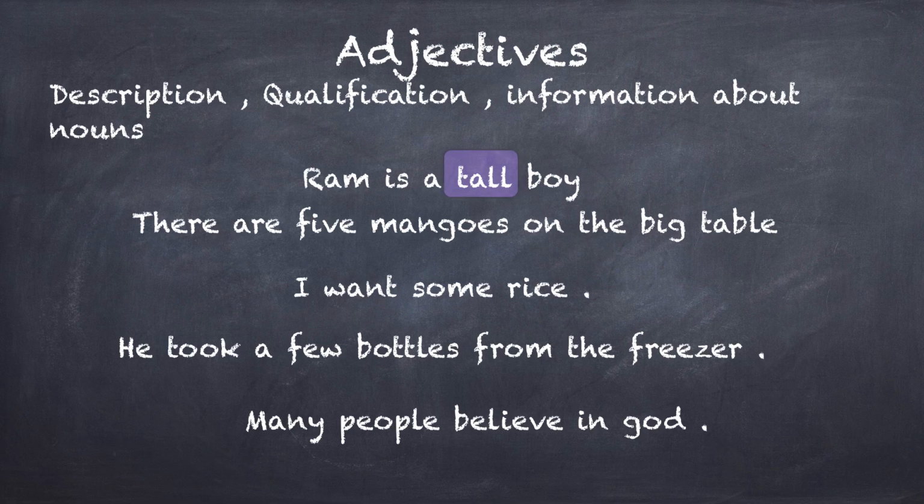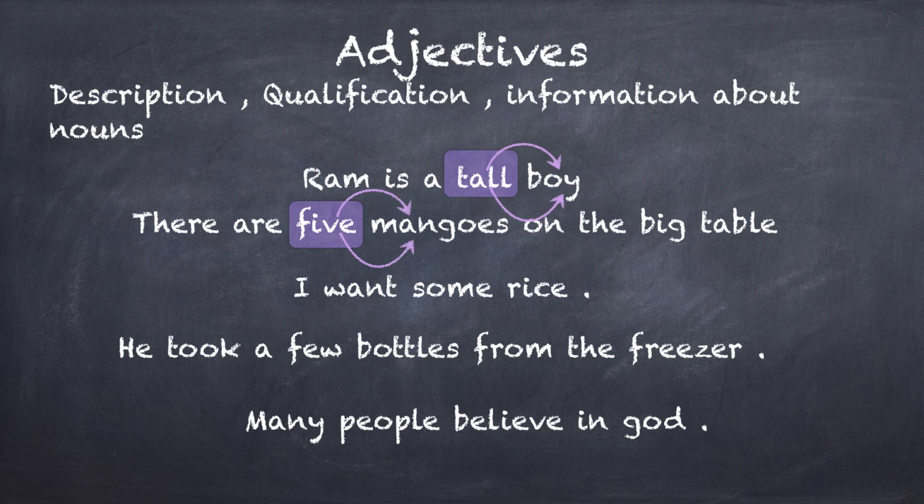Next up is adjectives. Now, there are nouns, so think the world is full of nouns, right? Tables and chairs and beds and doors and houses, etc. But that is not enough for us to operate in the world, right? We need a little more information. So let's say I'm standing in a field and somebody says, go to the house. So I want to know which house. So he will say the big house or the small house or the red house or the blue house, right? Or the big table or the small table, right?